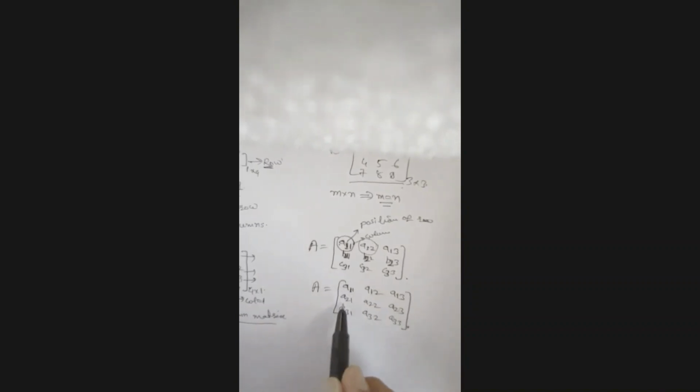Now, this element is situated in the second row but first column. So second row, first column. This is second row, second column, second row, third column. Similarly, this is third row, first column, second column, third column. First row, second row, third row. So third row, first column, third row, second column, third row, third column. That's how we write the position of an element.